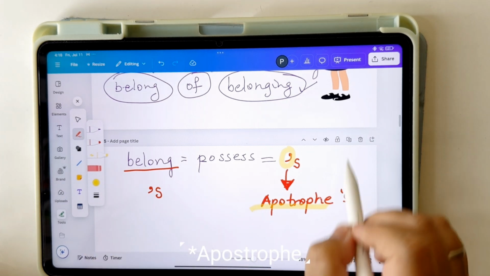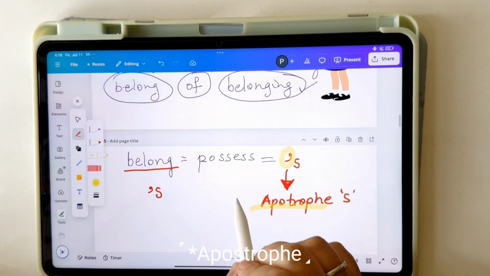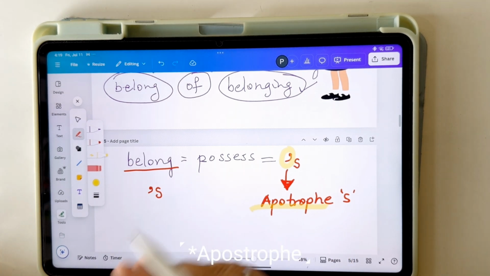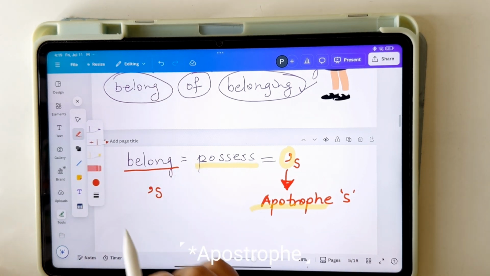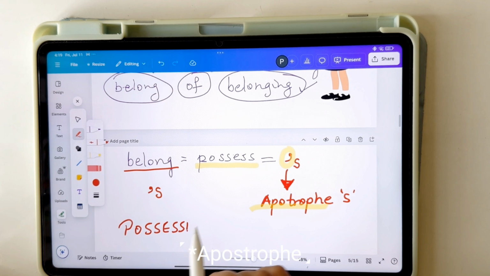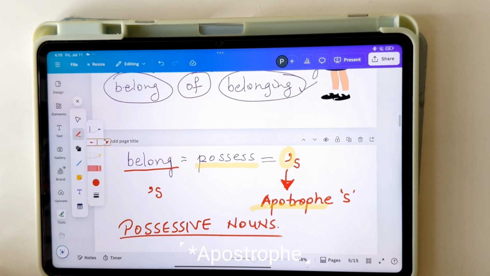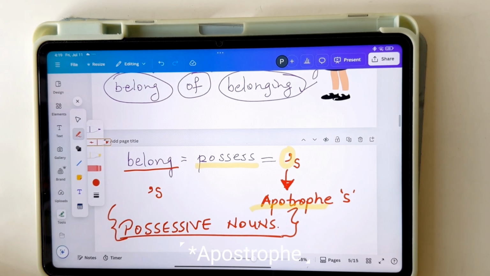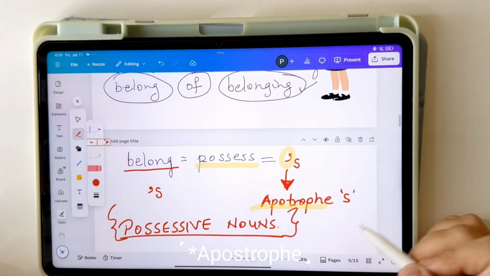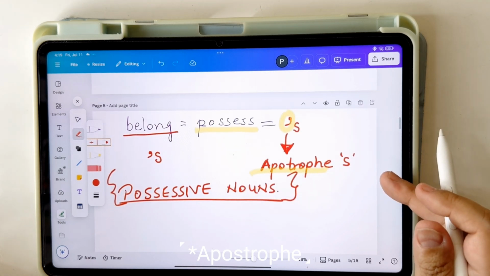And because all of these words are showing us something that belongs, something that someone possesses, these are known as possessive nouns. Okay. So this was the introduction to our new topic, possessive nouns. Let's look at some more examples in the next video.